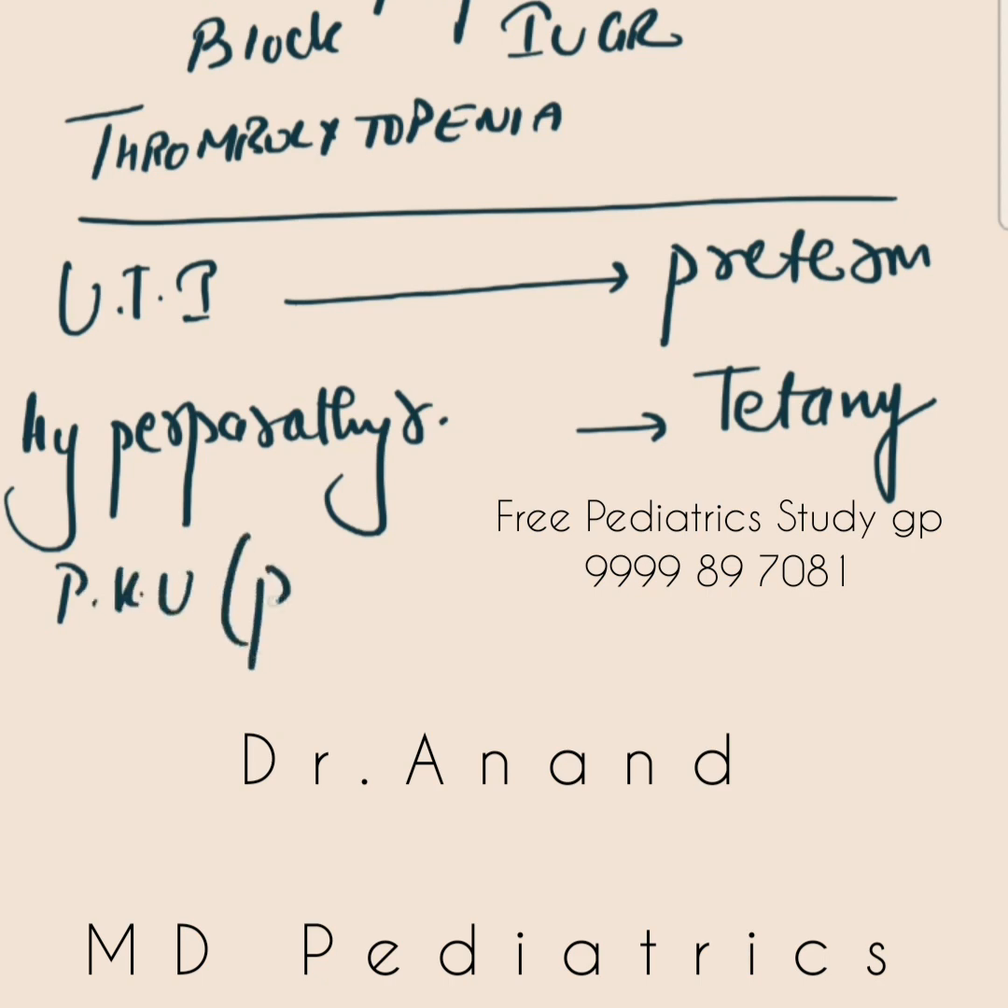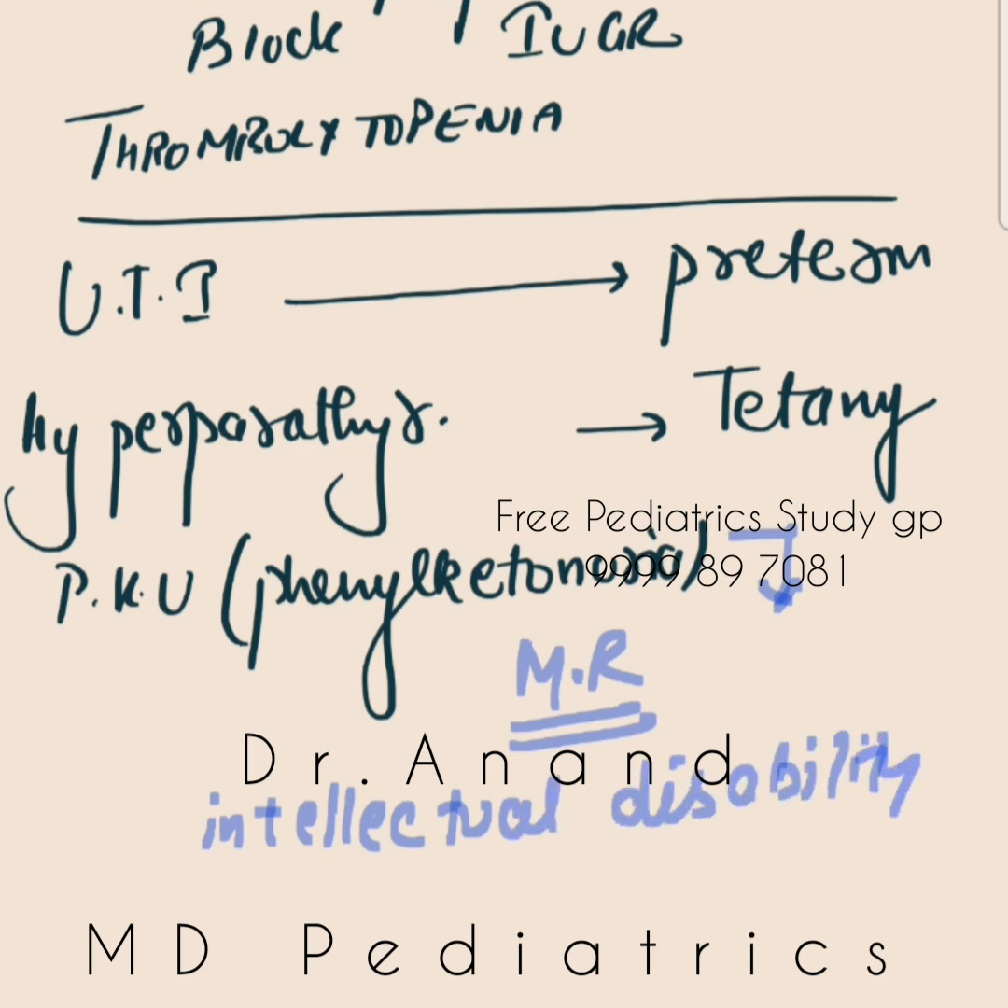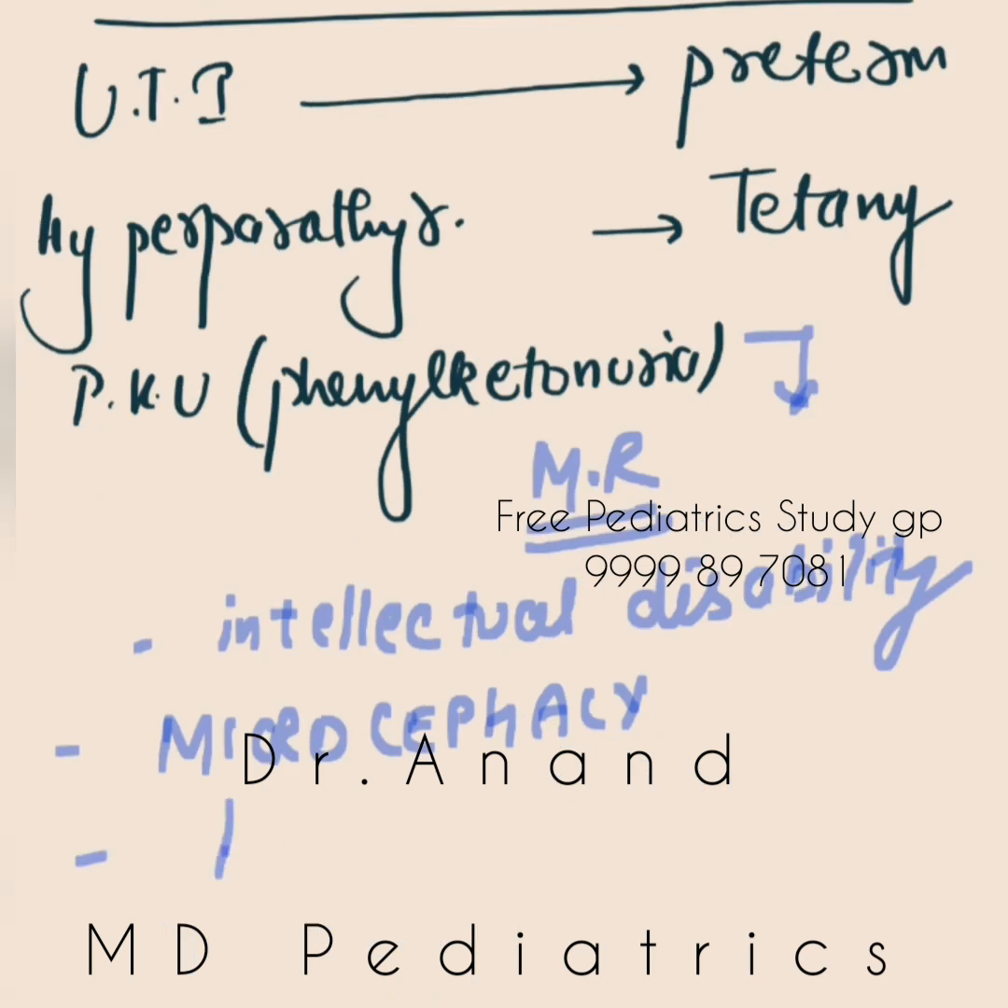Then two or three more I'll tell you. If the mother is a case of phenylketonuria, the baby can have mental retardation, which is now known as intellectual disability. The baby can have intellectual disability, microcephaly, and congenital heart defects. Microcephaly is head circumference less than -3 standard deviations for the age and sex, and congenital heart defects basically.